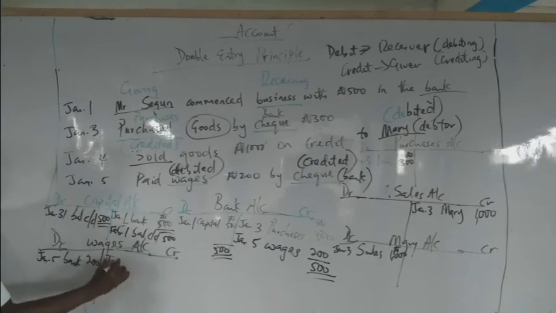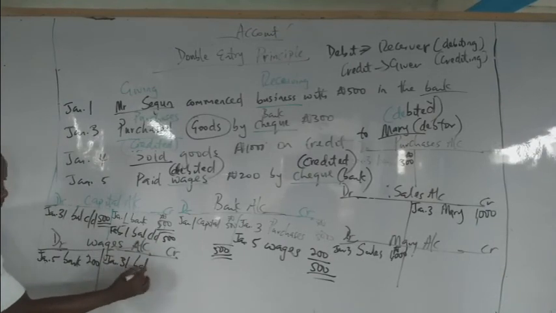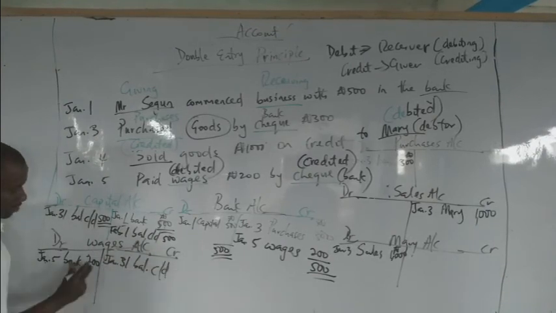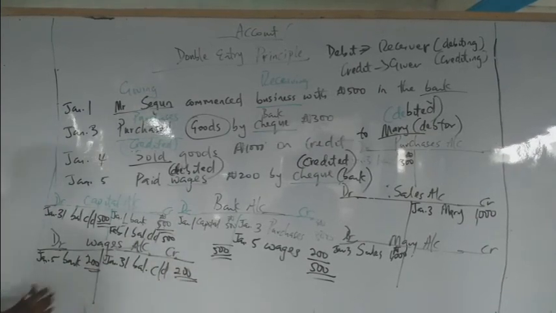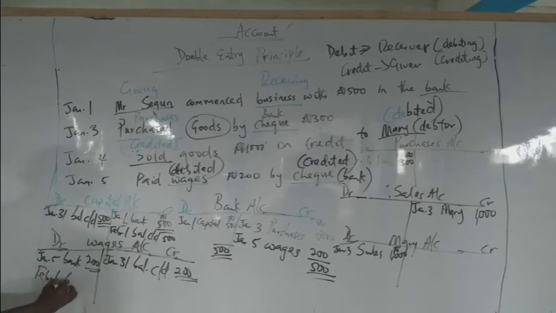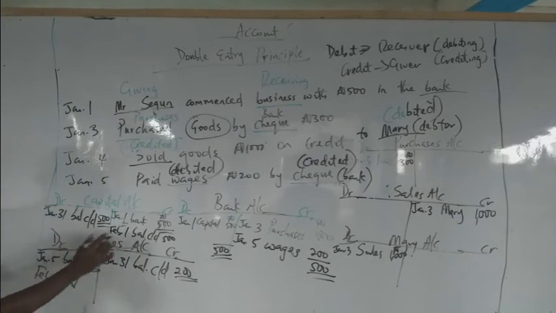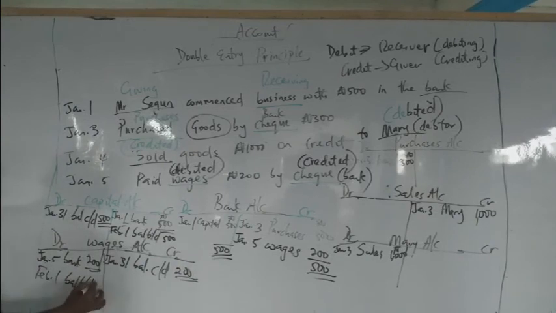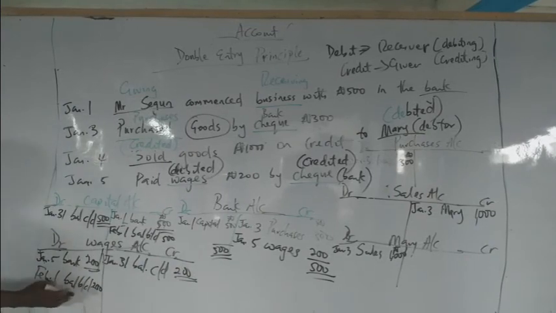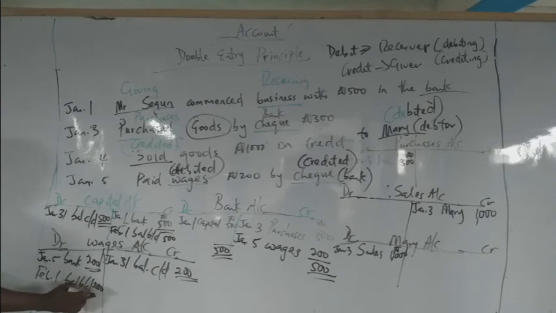We'll put the end of the day, January 31st, closing balance, which is balance carried down. How much? 200 naira. Close this account here. Then on the next day, February 1st, that is opening balance, balance B/D. Balance B/D means balance brought down. So please take note of all this. Balance brought down, 200 naira.